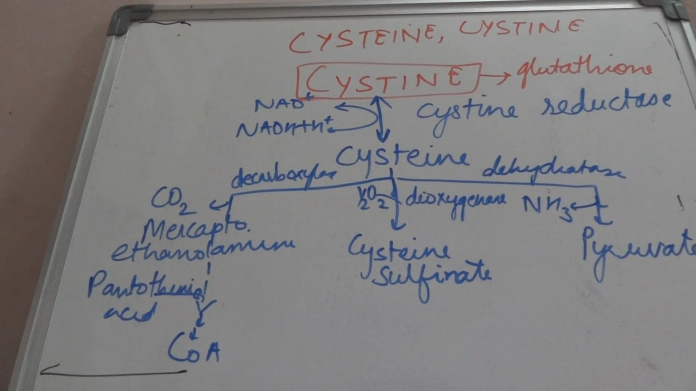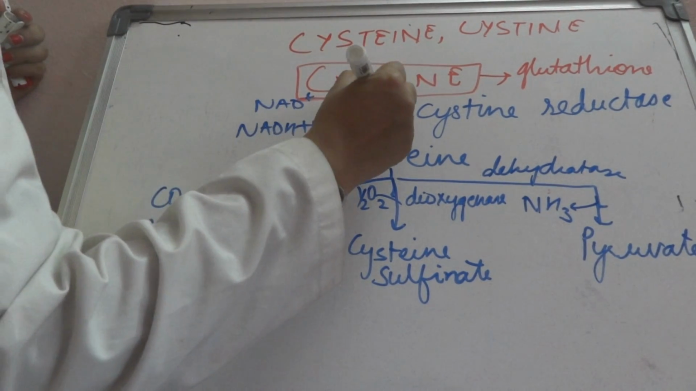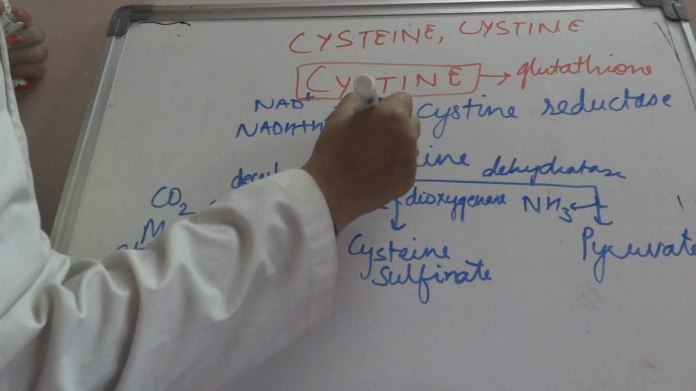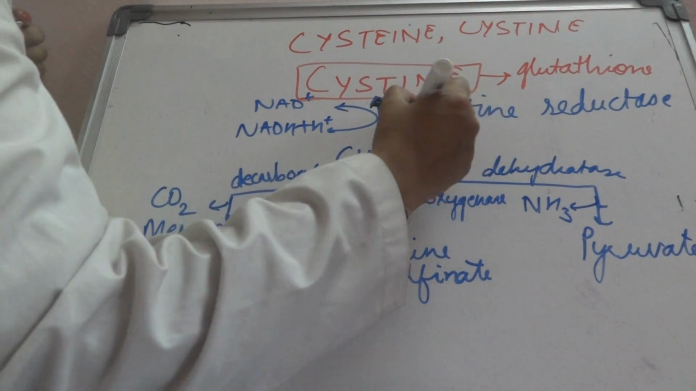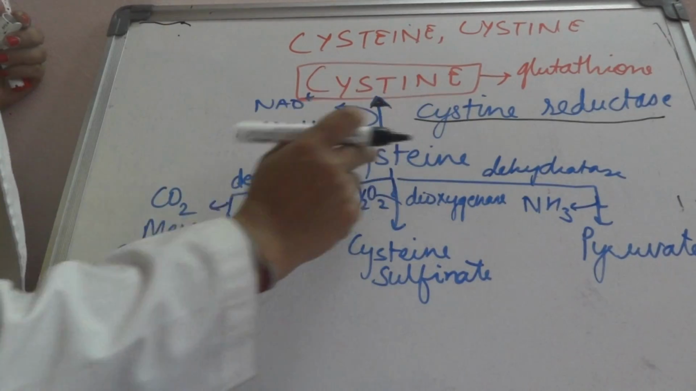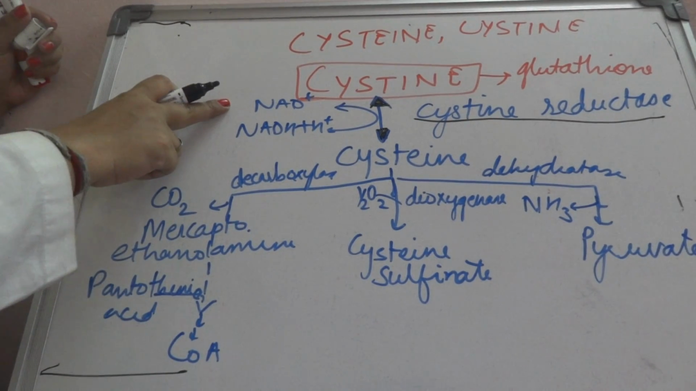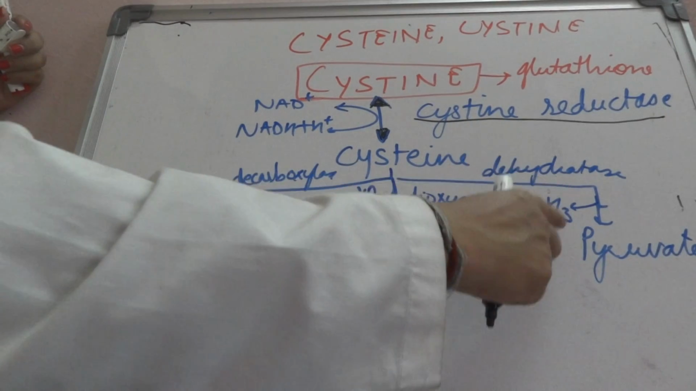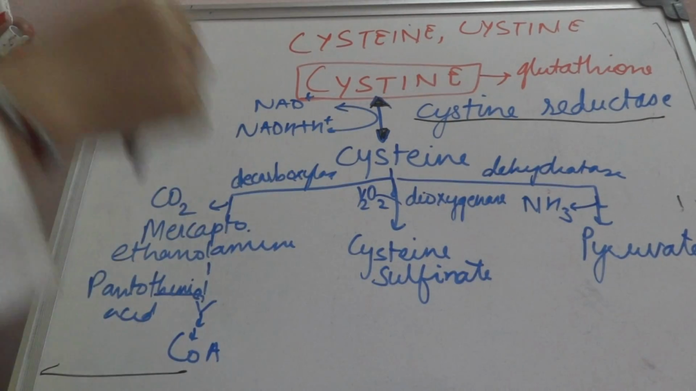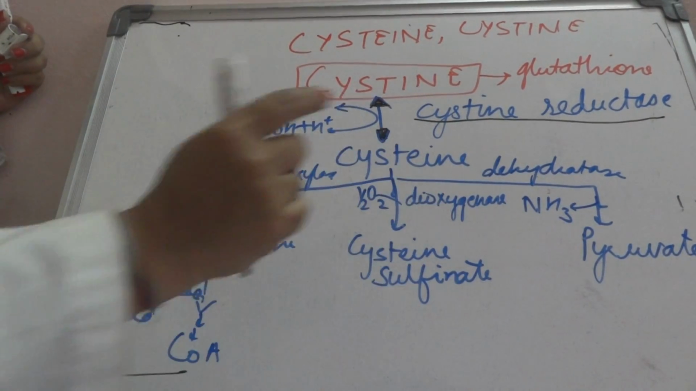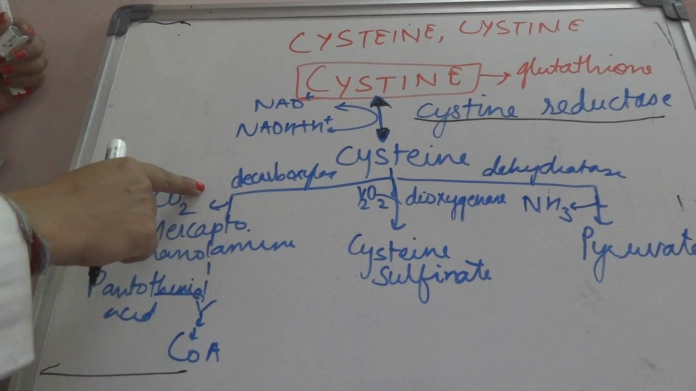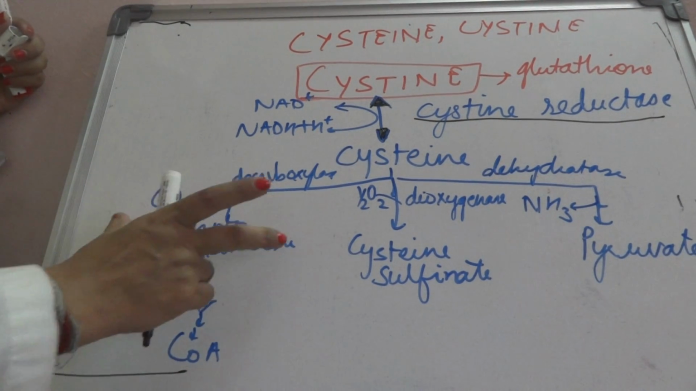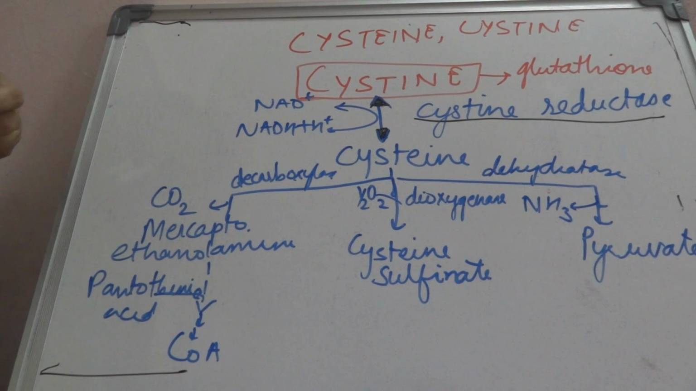Okay. So cystine and cysteine are interconvertible. This is a reversible reaction in the presence of enzyme cystine reductase. It utilizes NAD plus. Cysteine can go through three different fates. It can go through dehydratase to form pyruvate. It can form cysteine sulfinate in the presence of dioxygenase, or with the removal of carbon dioxide through decarboxylase, it can form mercaptoethanolamine.